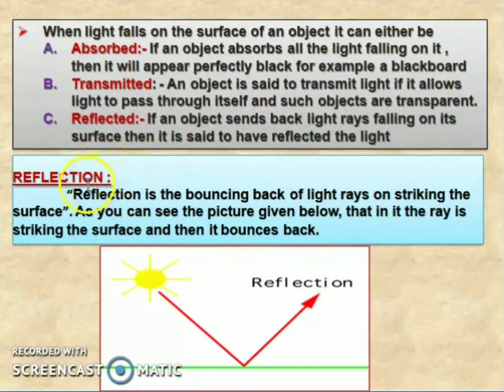Next our topic is reflection. So what is reflection? Reflection is the bouncing back of light rays on striking a surface. You can see the picture. In this, a ray is striking the surface and then it bounces. So the sun's rays fall on the surface. What happens? It bounces back, it means it comes back. So this we call reflection.